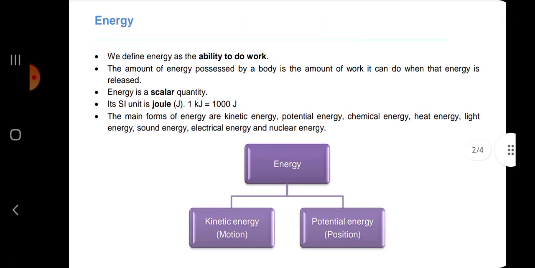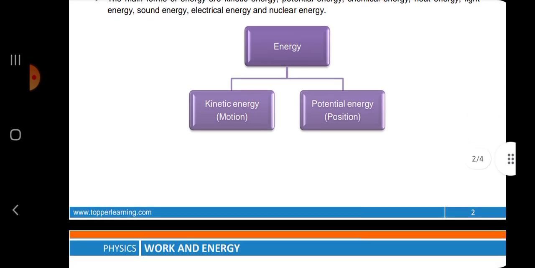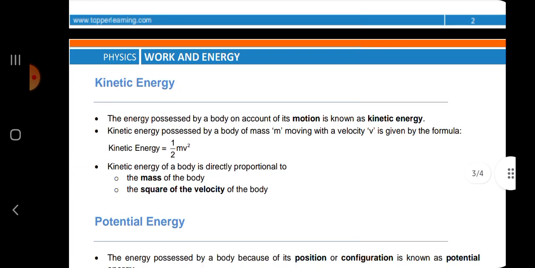Then energy. We define energy as the ability to do work. The amount of energy possessed by a body is the amount of work it can do when that energy is released. It is a scalar quantity and its unit is also joule. 1 kilojoule is equal to 1000 joules. The main forms of energy are kinetic energy, potential energy, chemical energy, heat energy and many more. Energy is of two types: kinetic energy related to motion, potential energy related to position.